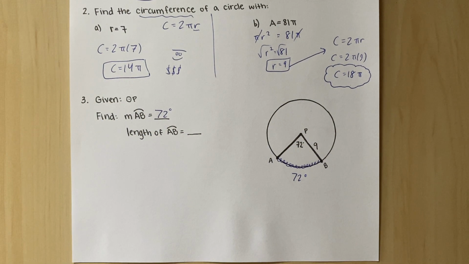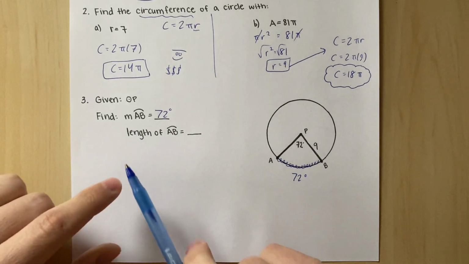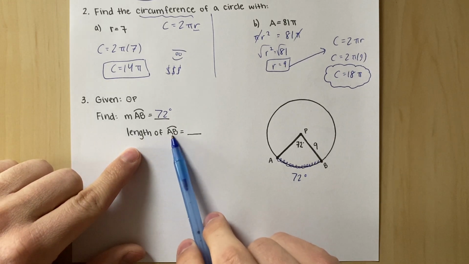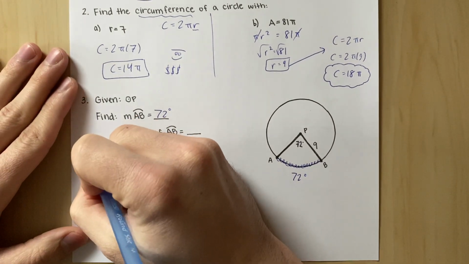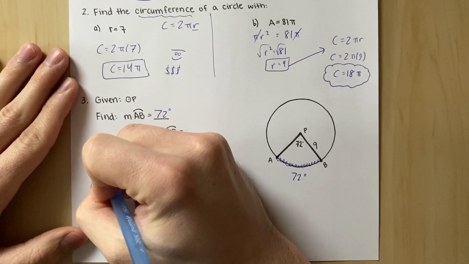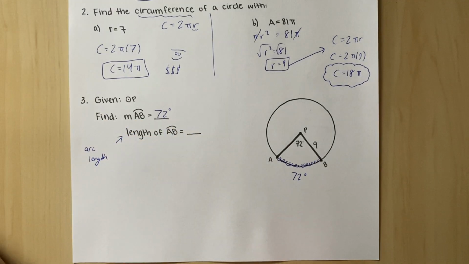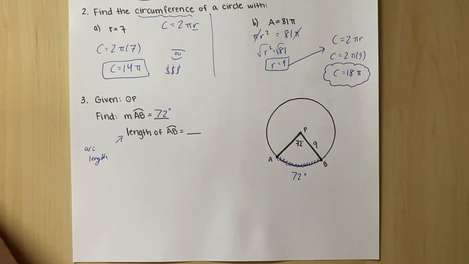But worst case scenario is now we're going to ramp it up, and we want the length of arc AB. So what they're asking for here is the arc length. This was based off of what we did in day 3, where we found area of sector, which is one thing we'll do in a little bit, and then we found arc length.